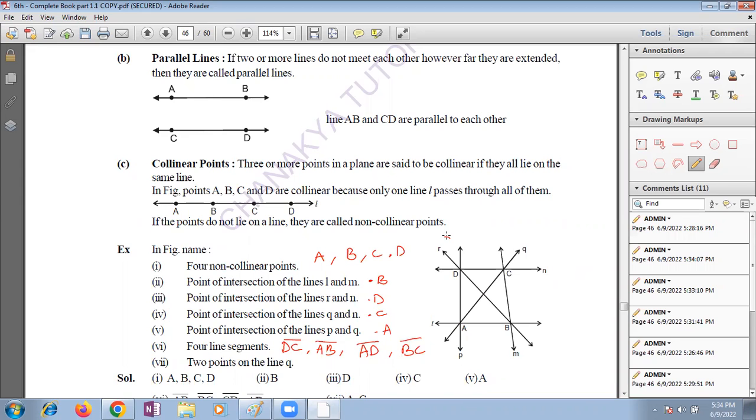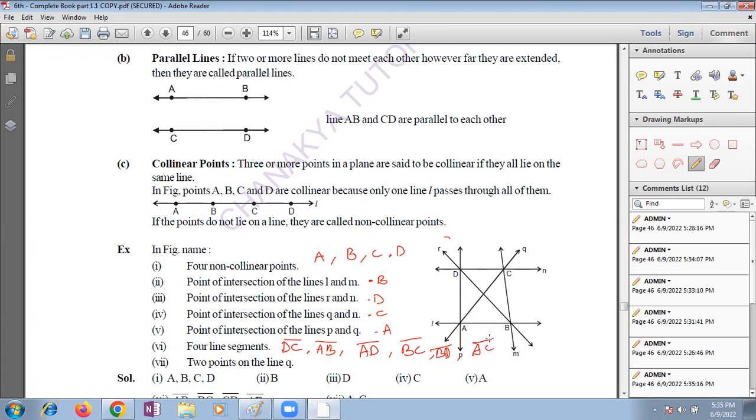But how can you say that as a line segment, ma'am? From this point to this point is a line segment only. This is a fixed length. These are the two points. I'm not asking about line N. I'm asking about line segment CD. Letters on a line with arrows, it's called a line. Can we take it as BD and AC also? Yes or no? Yeah, ma'am, we can take BD and AC.